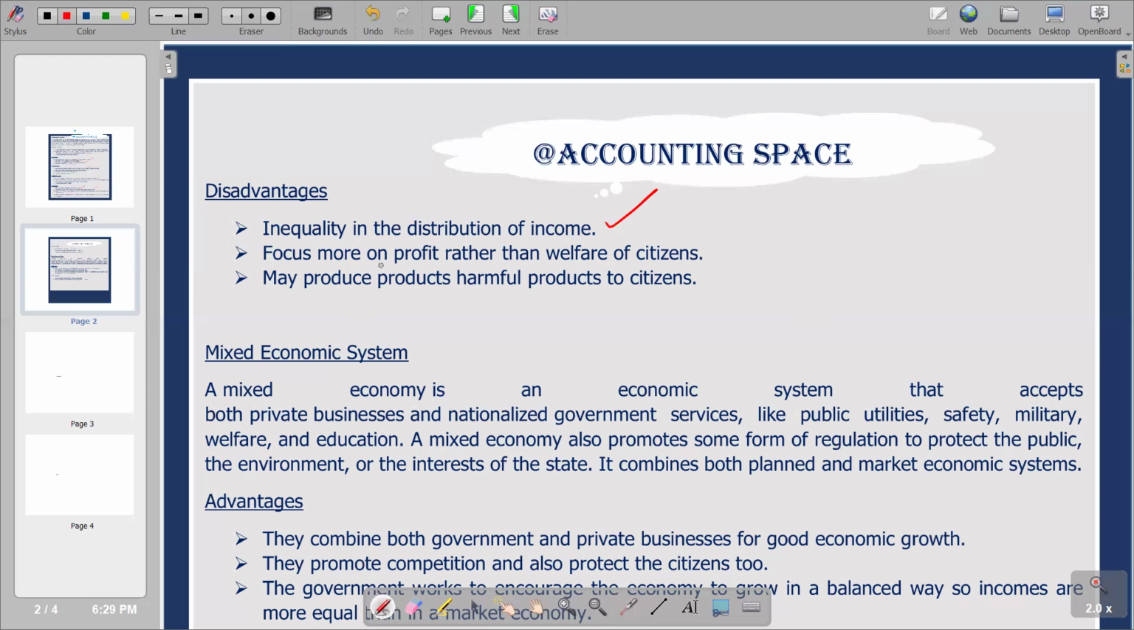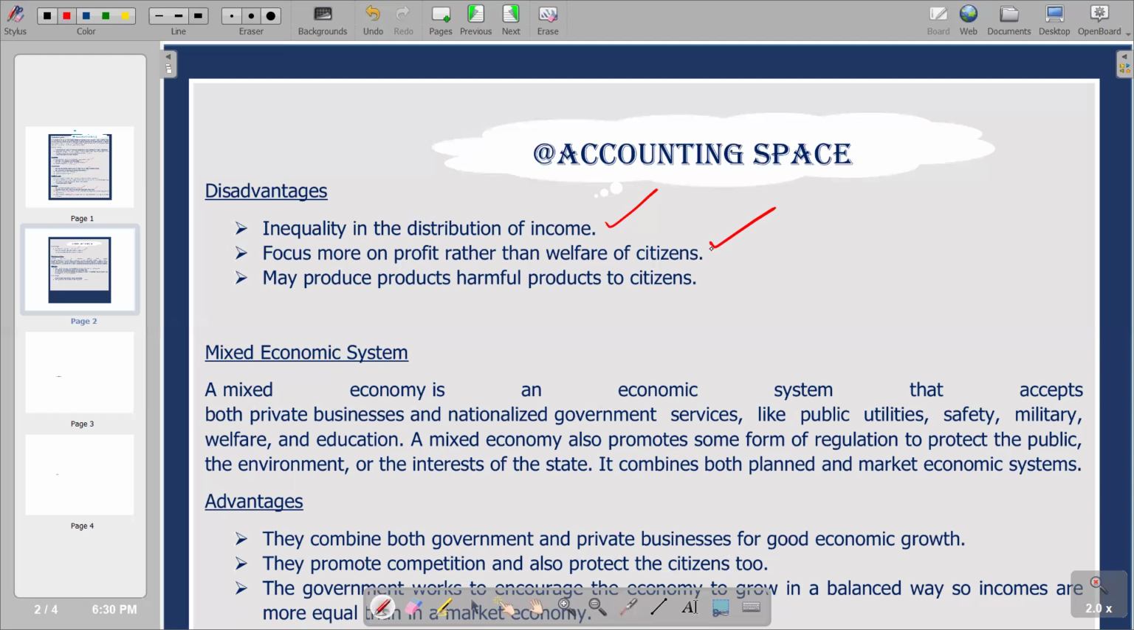Then we go to the next point, which is saying they focus more on profit rather than the welfare of citizens. So under market economy, the main objective is to make profit, and they are not concerned about the welfare of citizens. So this becomes a disadvantage from the public's point of view, since the activities undertaken by the individuals running the businesses are not done with the welfare of citizens in mind. So basically, that's what we have. Then the last disadvantage that we have is that they may produce products which are harmful to citizens.